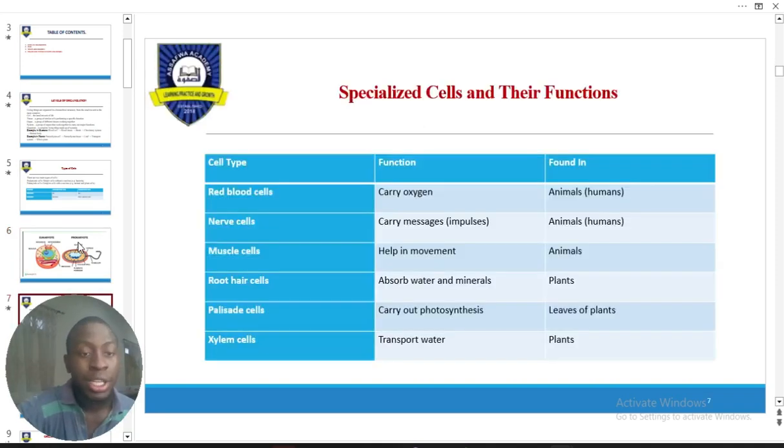Specialized cells and their functions, like the red blood cells, the nerve cells, the muscle cells, the root hair cells, the palisade cells, and the xylem cells. Red blood cells carry oxygen. Nerve cells communicate information between organs and the brain. The muscle cells are for movement. The root hair cells absorb necessary water and nutrients. Palisade cells carry out photosynthesis, and xylem transports water.